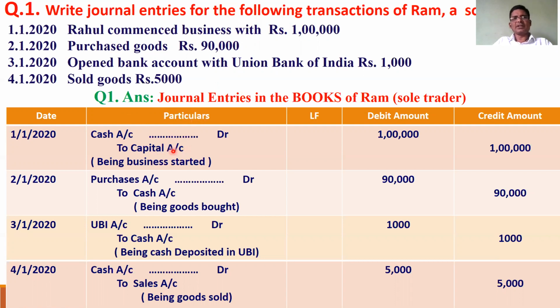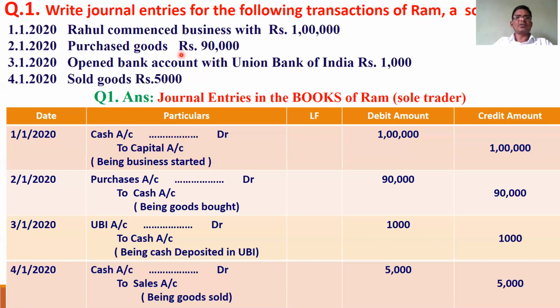So this is a very important transaction to understand. Usually students may not grasp the concept behind this transaction. When Rahul starts the business, he is separate from the business. That's why cash is coming into the business, and the giver is Rahul. So cash is coming in, cash account is debited. Capital account is created instead of his name. Cash account to capital account, being business started. Whenever business is started, the entry is simply cash account to capital account.